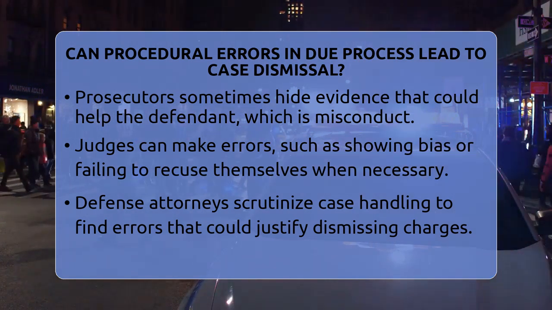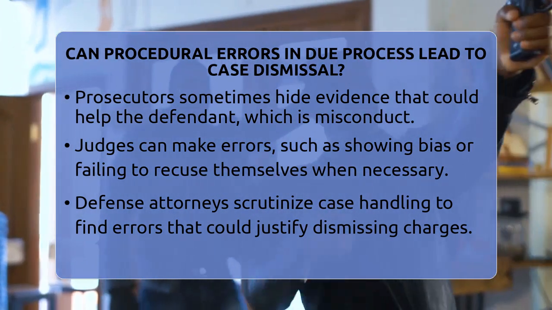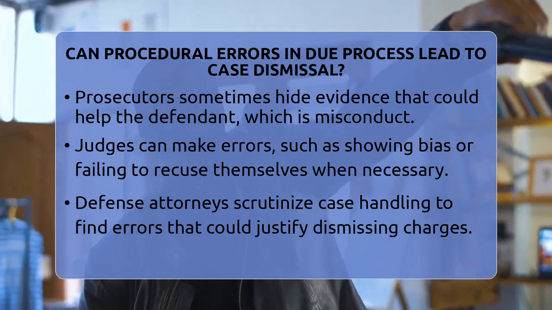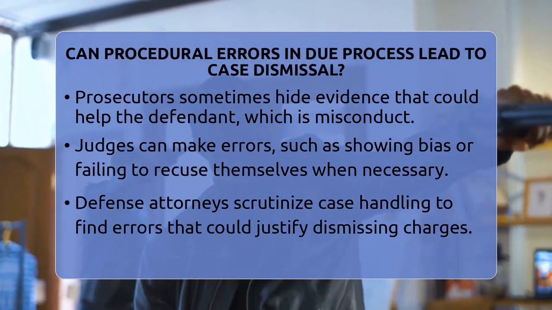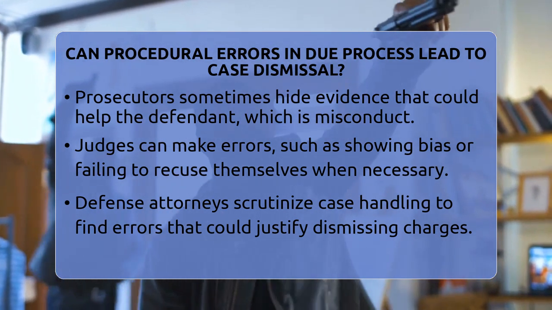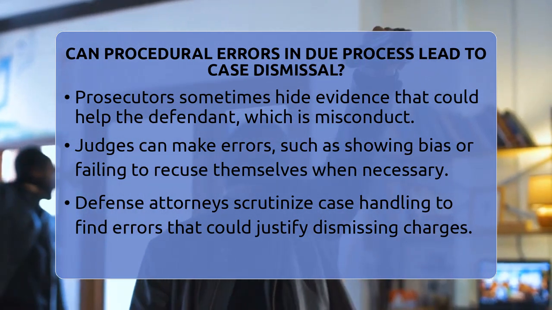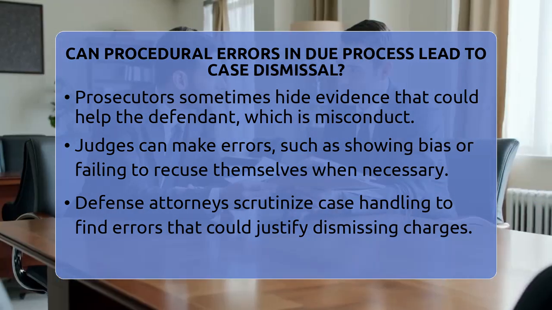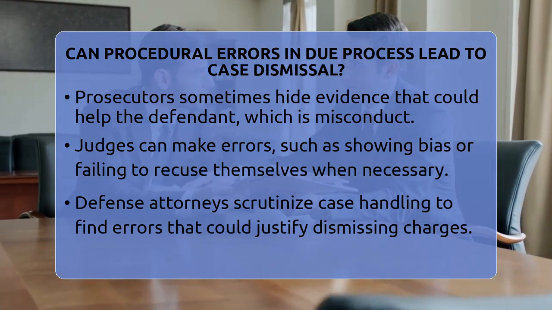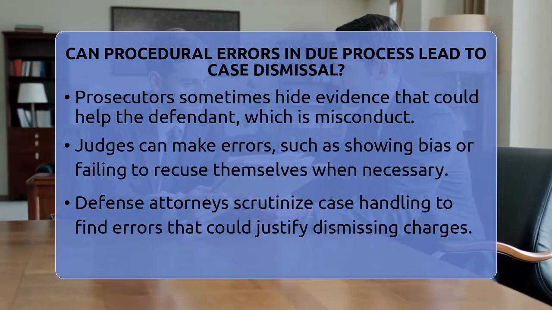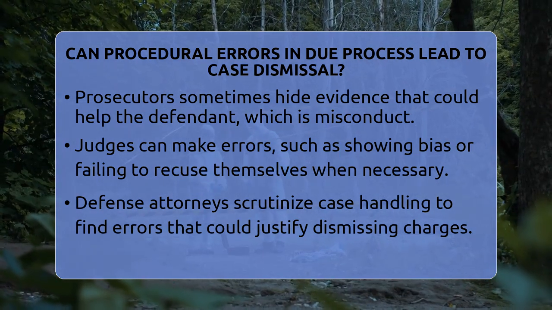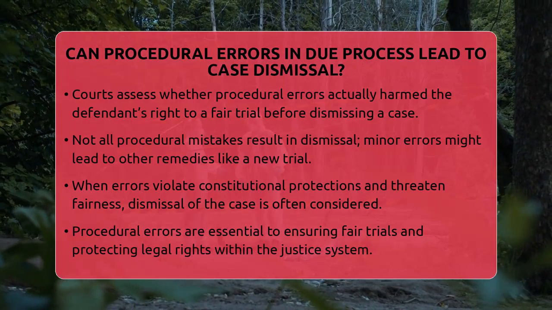Defense lawyers look closely at how the case was handled to find errors that could justify dismissing charges. They might file motions to suppress illegally obtained evidence or ask for the case to be thrown out if the process was unfair. Courts will consider whether the error actually hurt the defendant's ability to get a fair trial. If it did, dismissing the case might be the right step.